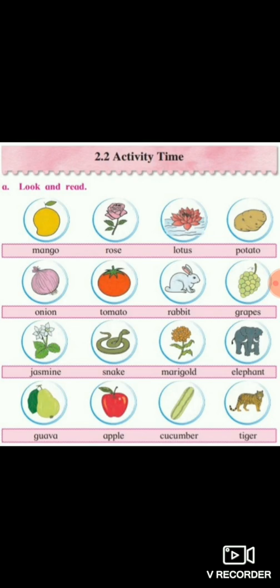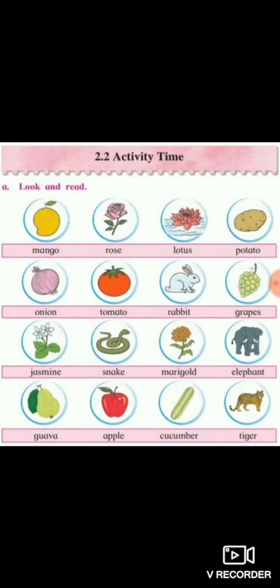Students, look carefully. The first picture is mango. M-A-N-G-O, mango. Now, can you all tell me, is mango a fruit, vegetable, animal or flower? Yes, mango is a fruit. Second picture, R-O-S-E, rose.